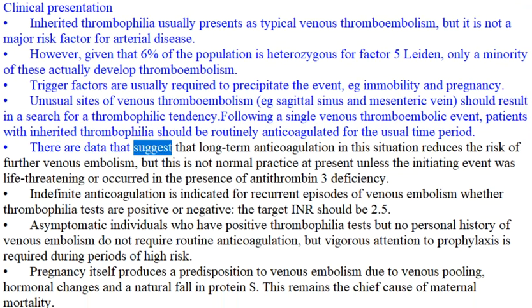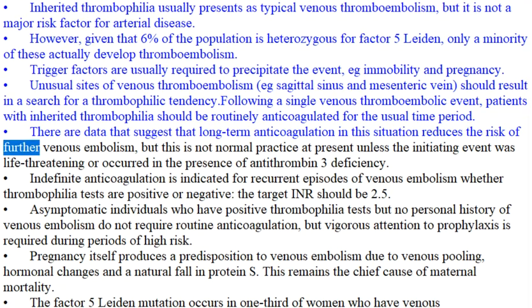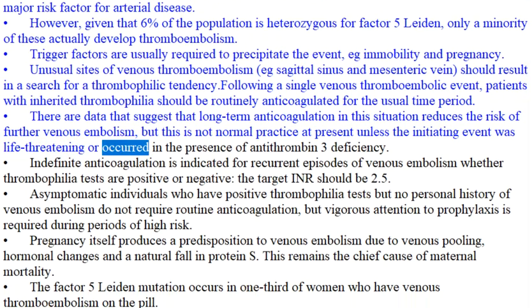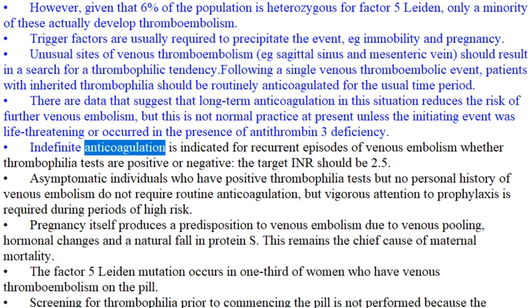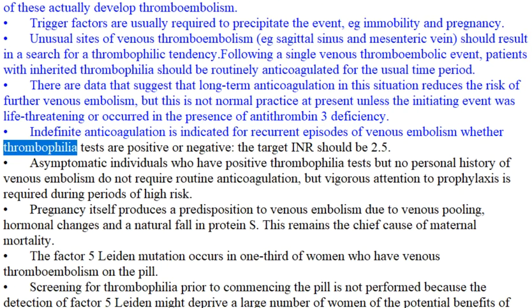There are data that suggest that long-term anticoagulation in this situation reduces the risk of further venous embolism, but this is not normal practice at present unless the initiating event was life-threatening or occurred in the presence of antithrombin 3 deficiency. Indefinite anticoagulation is indicated for recurrent episodes of venous embolism whether thrombophilia tests are positive or negative. The target INR should be 2.5.